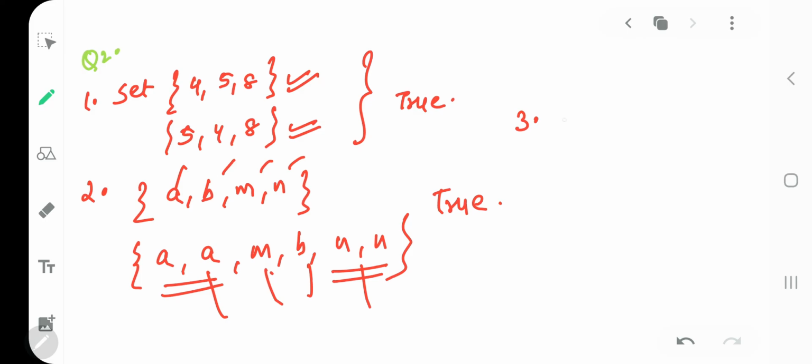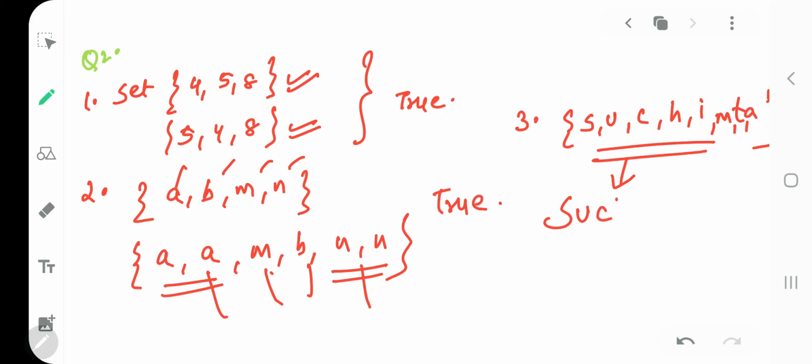Okay, we have S, U, then we have C, H, I, M, T, A. As I said, when we make a set, the original word is S, U, C, H, I, S, M, I, T, A. When I make a set, I will not repeat the letters. Like here S is repeated, I is repeated. But here in my set, I will not repeat S. I'll take it as one only. Okay? So same elements are there. So yes, your third is also true.